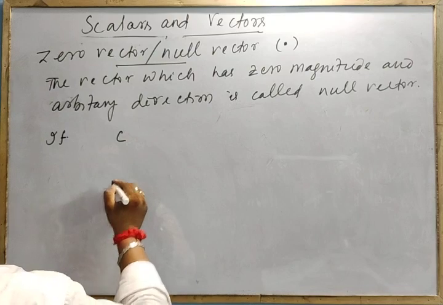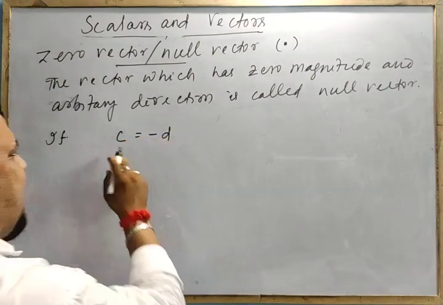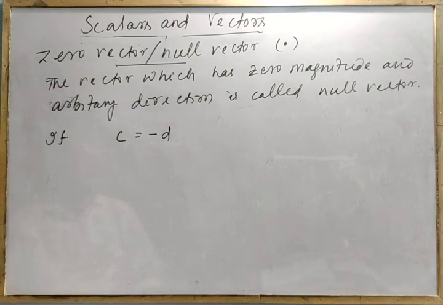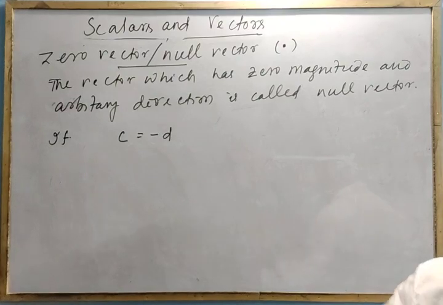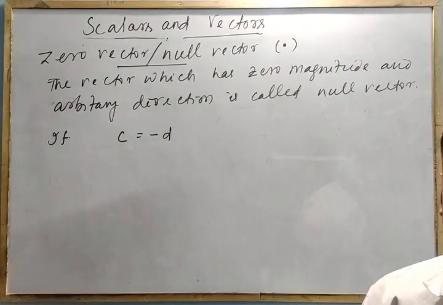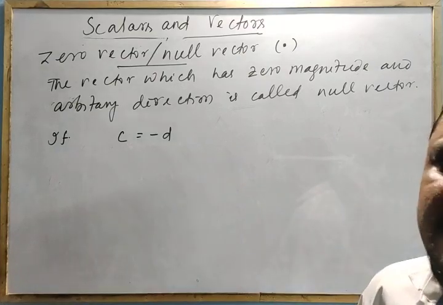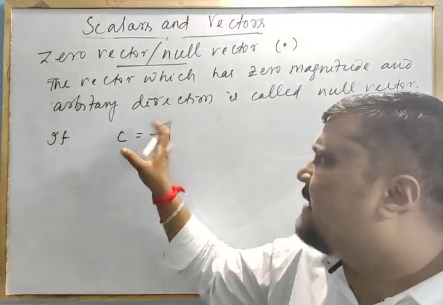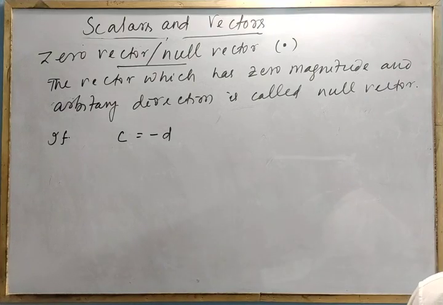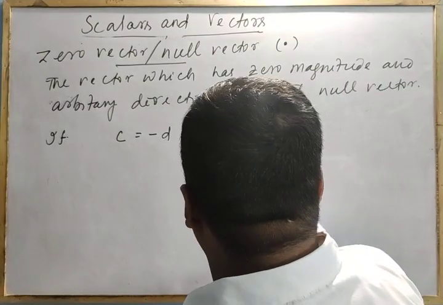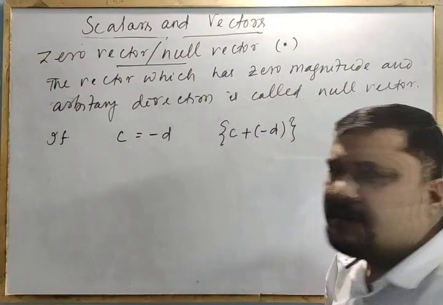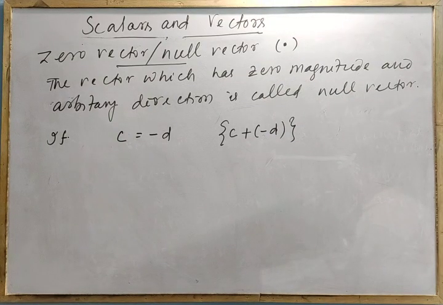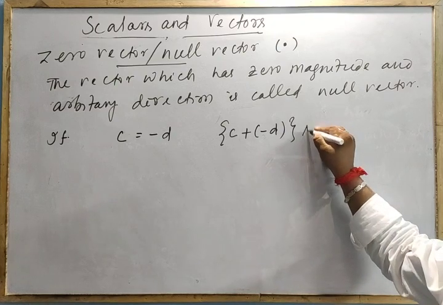Suppose C is equal to minus D. If I got a quantity such that x is equal to minus y, or C is equal to minus D, these are scalar parts, they don't have directions. Now, if I write C plus minus D like this, C plus or minus D,